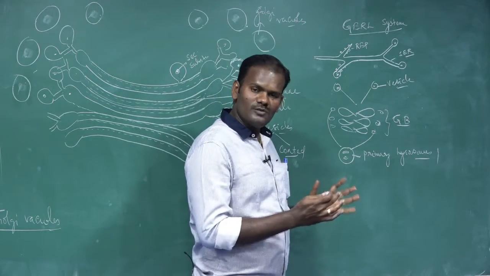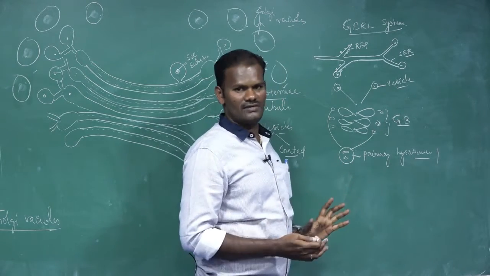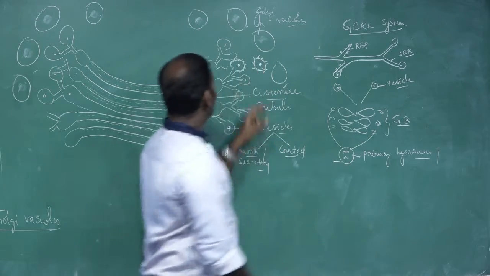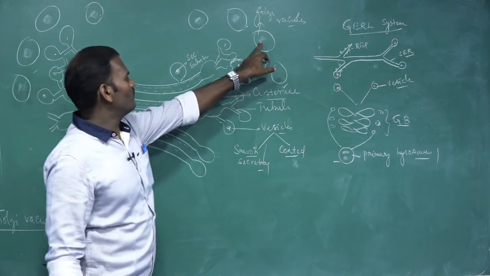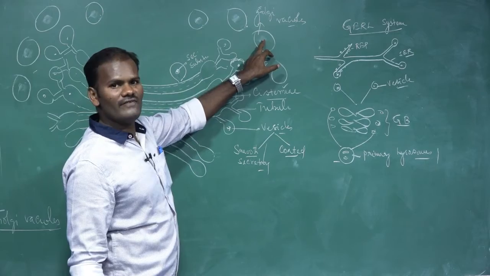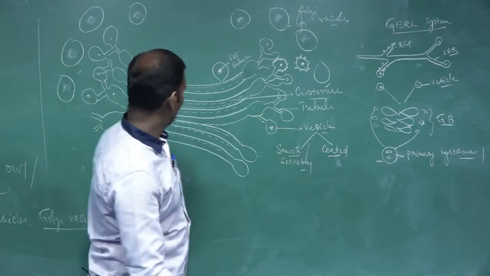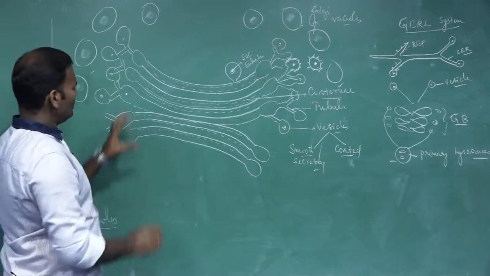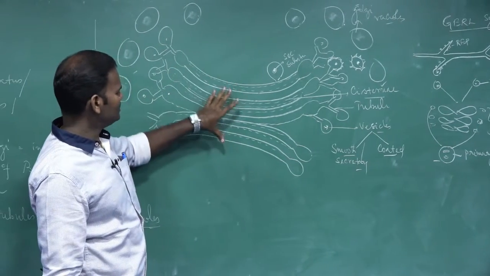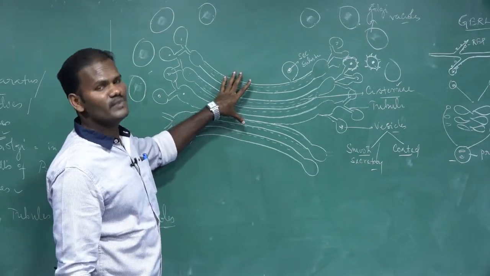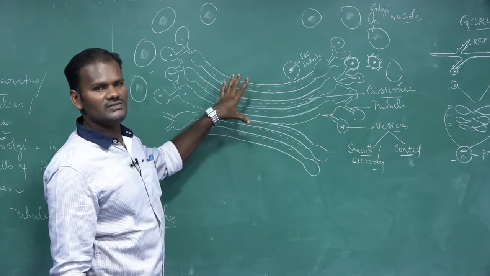Many primary lysosomes are combined together to form secondary, then tertiary; we will discuss that later. So some of the vacuoles, I mean Golgi vacuoles, are functioning as lysosomes. Next, these Golgi bodies are asymmetrical, they are polarized.